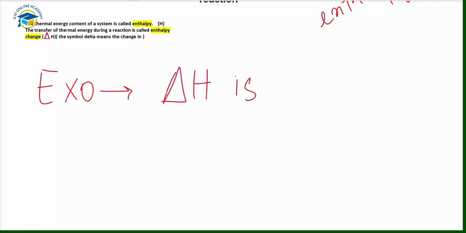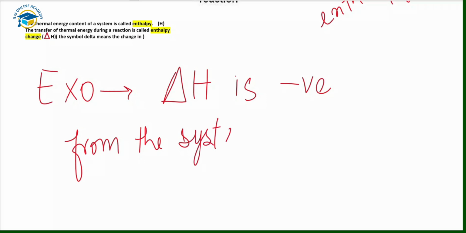So when the heat is released from the system to the surroundings, it is known as exothermic reactions, where the enthalpy of the system decreases, and then delta H is negative in case of exothermic reactions. Why is delta H negative? Because the heat is released from the system to the surroundings. From the system means the heat is released from the reactants that are present there, so the heat decreases from the system to the surroundings.